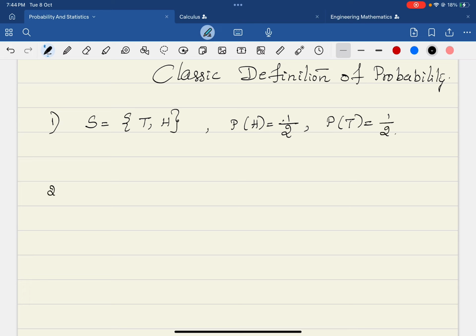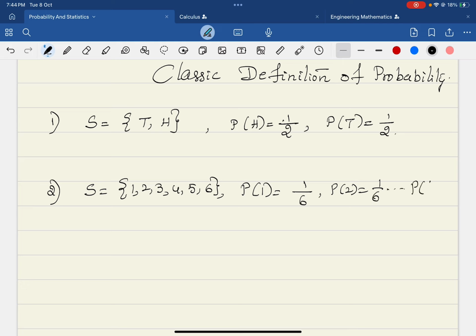Similarly, from this I want to give the definition of probability. In the rolling of a die, the sample space is 1, 2, 3, 4, 5, 6. The probability of 1 is 1 over 6. The probability of 2 is 1 over 6. So what is this definition? The probability of 6 is also 1 over 6.